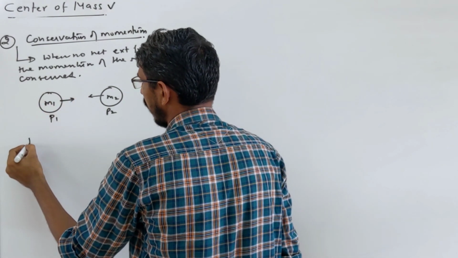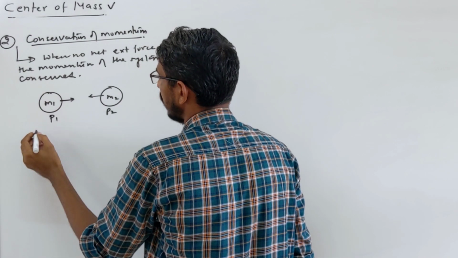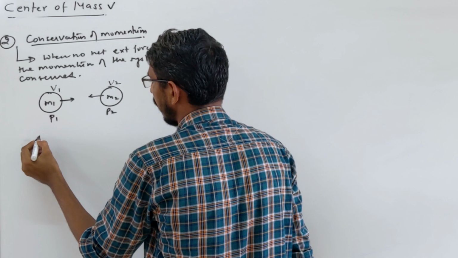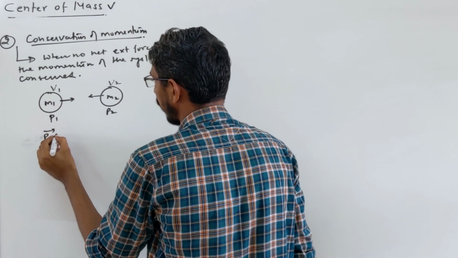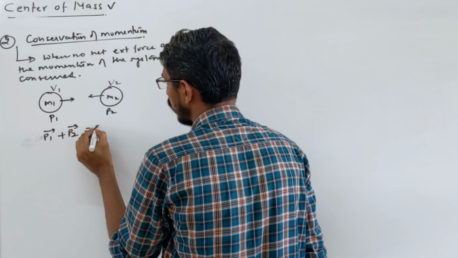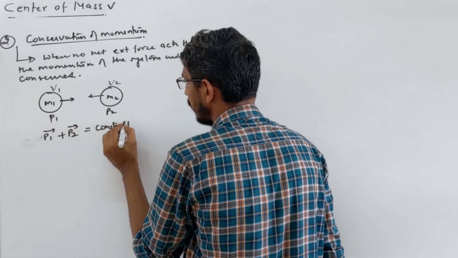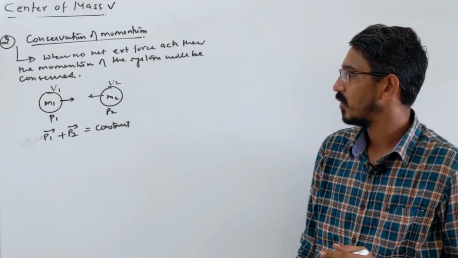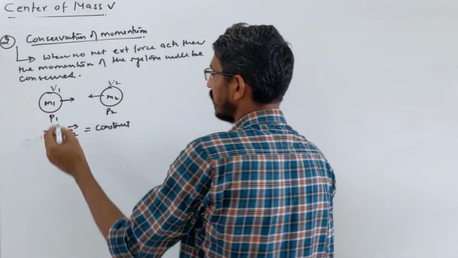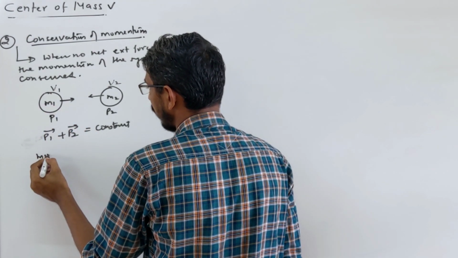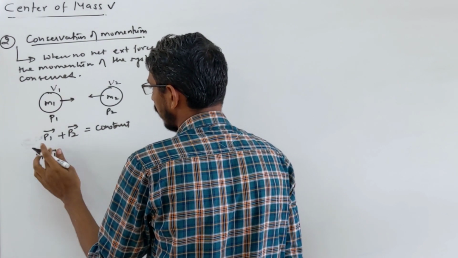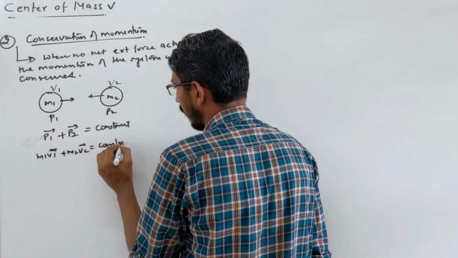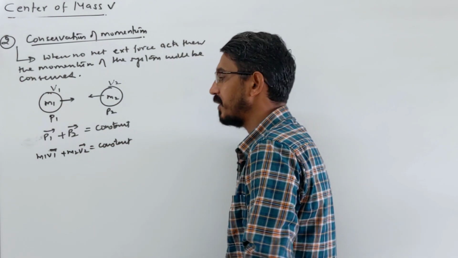So suppose initially they are at rest. Okay, suppose this ball is moving with velocity v1, this one moving with velocity v2. Then you say p1 vector plus p2 vector should be constant, or conserved. That's what the law says. When no net external force is acting, then total momentum should be constant. So look here, what is momentum? m1 v1 plus m2 v2 should be constant. Yes, let's differentiate this equation.